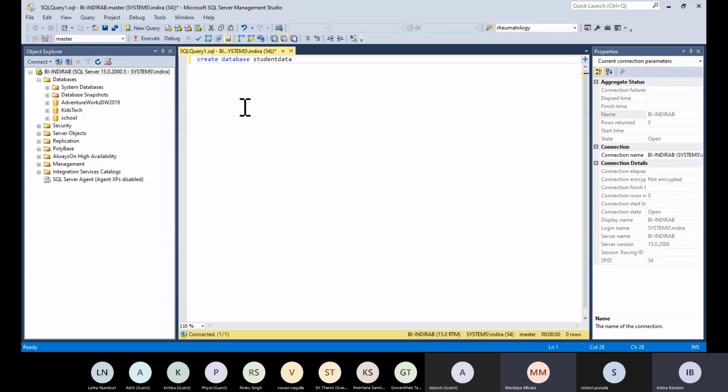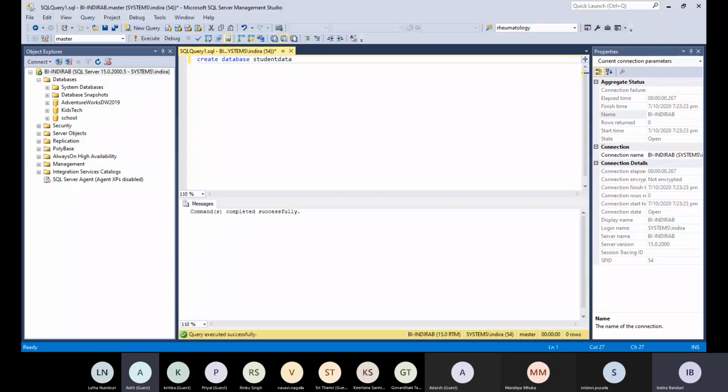What should I do to run it? Is the syntax correct? Yes. You press execute. Command completed successfully. Now what should we do? Create table?